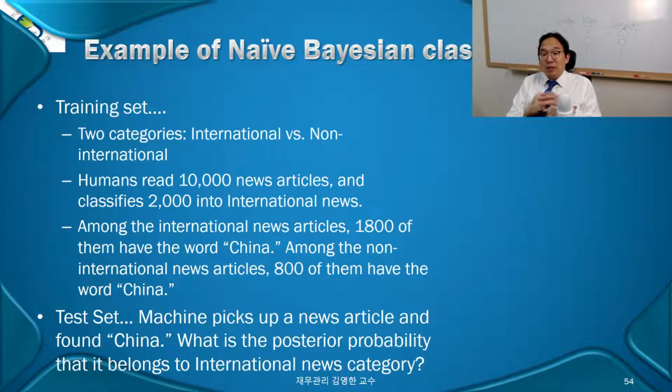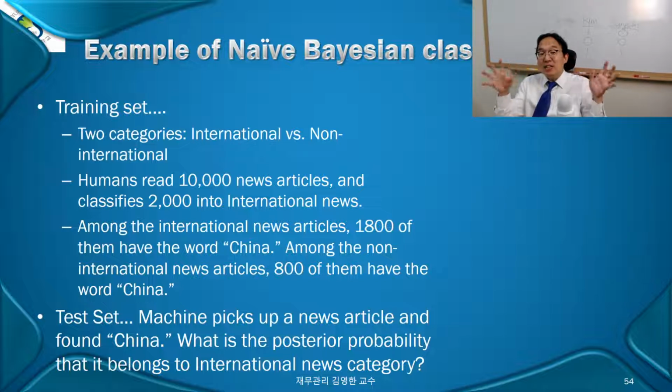Among the international news articles that you classified, 1,800 of them have the word China. Okay, China, with Donald Trump's pronunciation. China is here. And then among the non-international news articles, 800 of them have the word China over there. Okay.